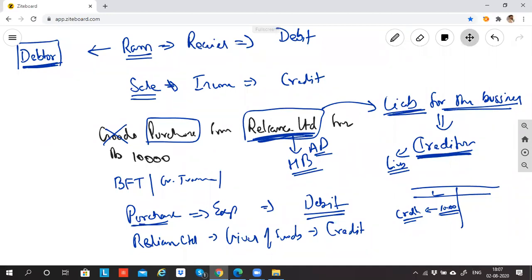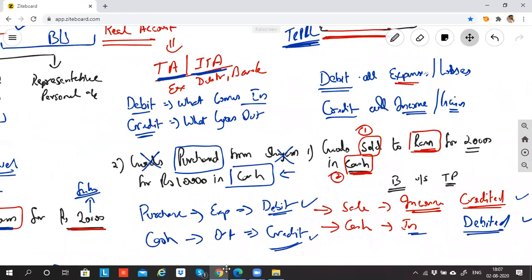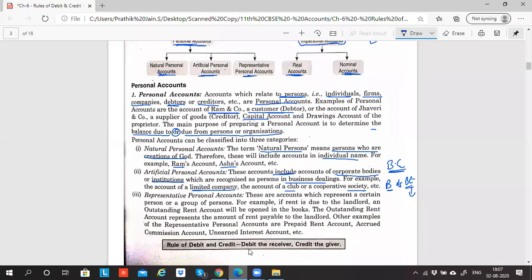Now can we understand the meaning of representative? Representative will be slightly difficult to understand at the moment because there are certain points which I have not yet explained. So I'll just give a reading as of now. Representative personal accounts are accounts which represent a certain person or a group of persons. For example, if rent is due to the landlord, an outstanding rent account will be opened. The outstanding rent account represents the amount of rent payable to the landlord. Other examples are prepaid rent account, accrued and unearned.